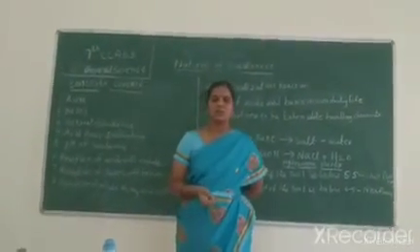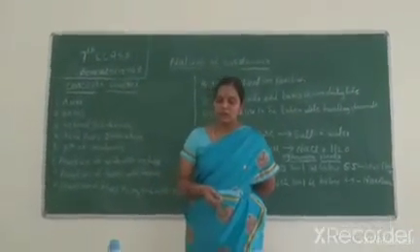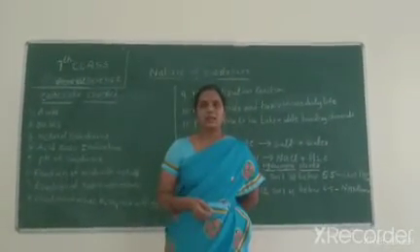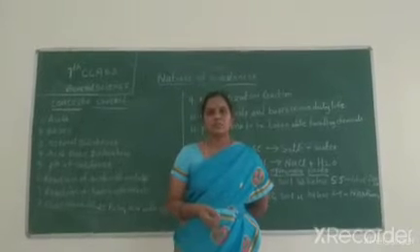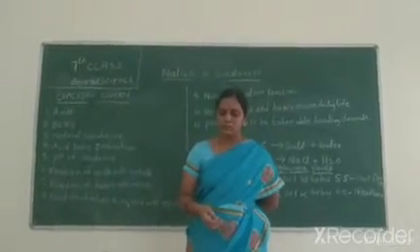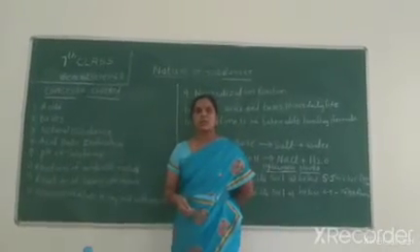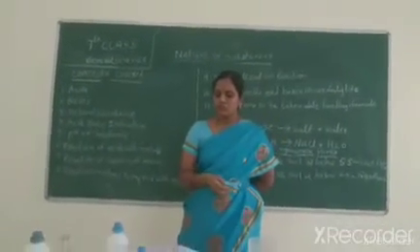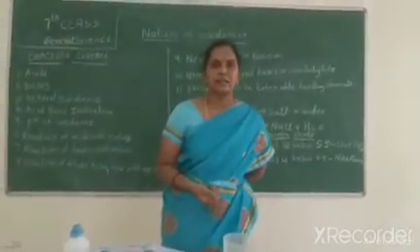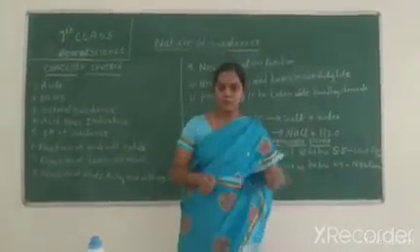Magnesium hydroxide, milk of magnesia, is also used as an antacid. In some antacid tablets, you can use milk of magnesia. Next, ammonium hydroxide is used in window cleaner and as a cleaning agent.